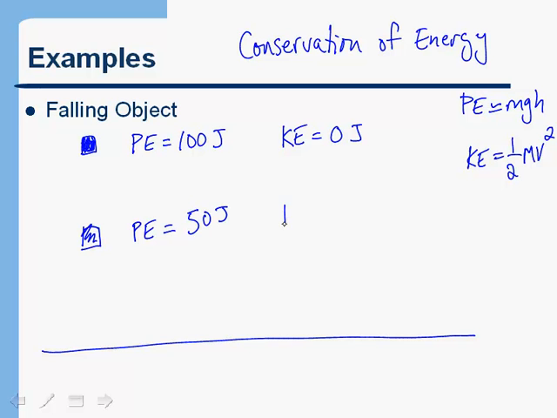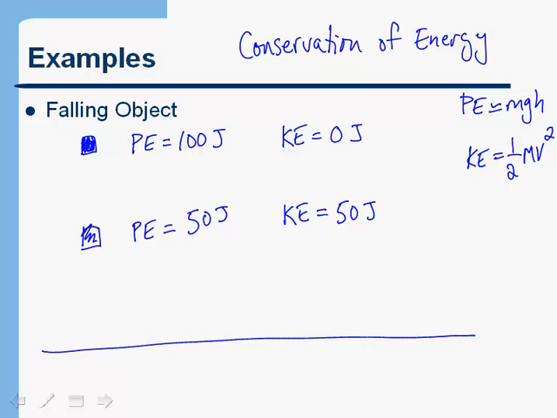So the question is, how much kinetic energy will the object have at that moment? Well, the answer is that it will have 50 joules. And this is what we mean by conservation of energy. The total energy doesn't change, but it can change from one type to another.